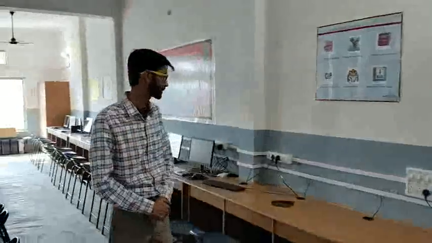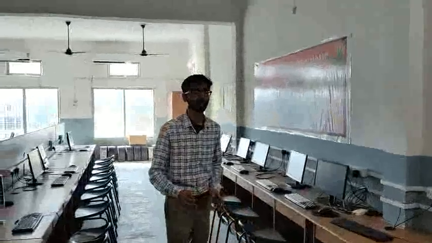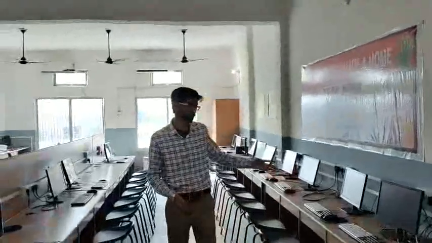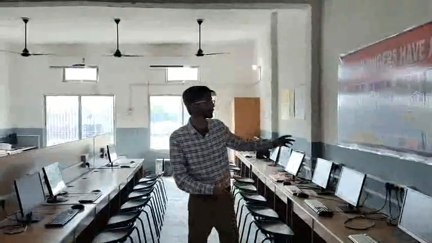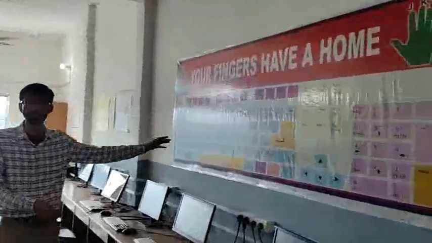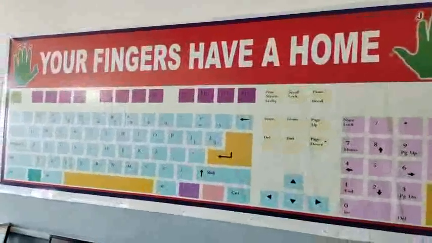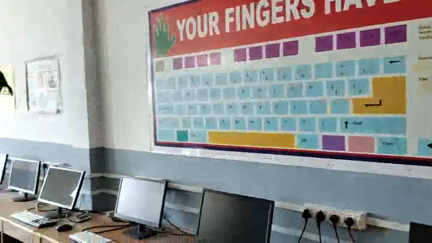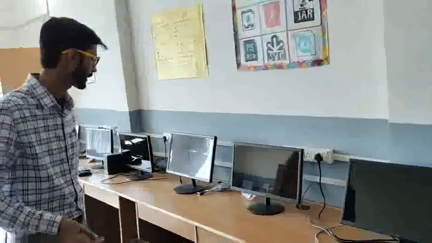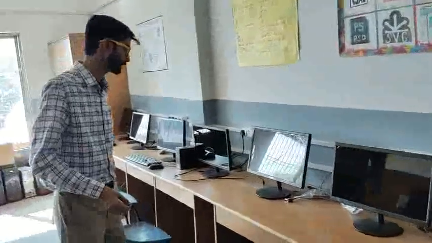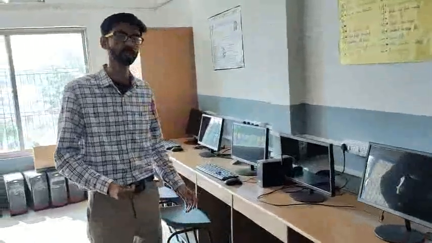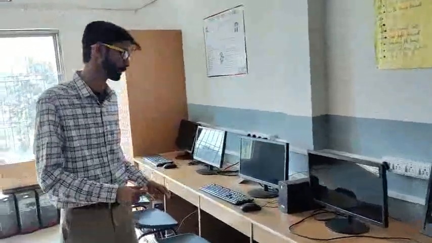Actually, we have a vast big computer lab, and we have a very good set of computers so that the students can do the practicals and clear their doubts. We have a chart so that we can explain how they can manage and use the computers. As you have seen, internet facilities are also available here in our lab. So the students can utilize the things very easily from the ground level, and we also try to solve their day-to-day problems.